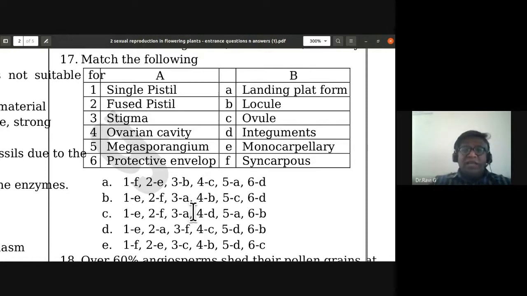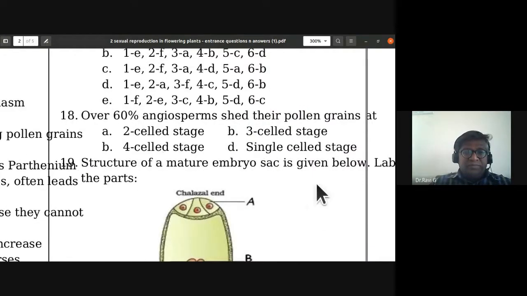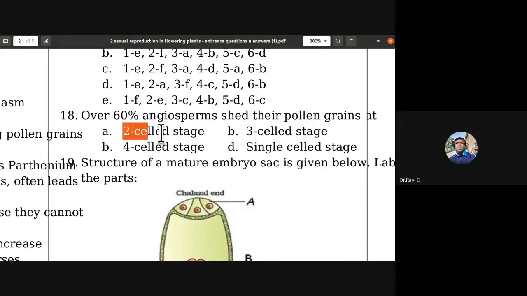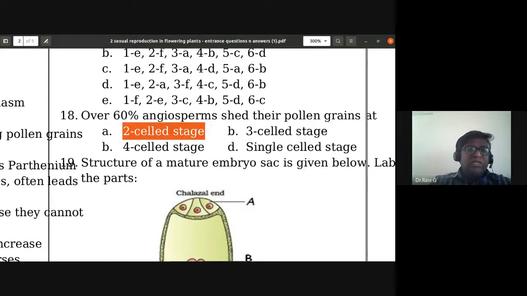Fourth one, ovarian cavity, locule. So B is the correct option. Megasporangium is ovule. Protective envelope is integument. So B option is correct. Well, 60% of angiosperms shed their pollen grains at two-cell stage. So over 60% of angiosperms are going to shed their pollen grains at two-celled stage.